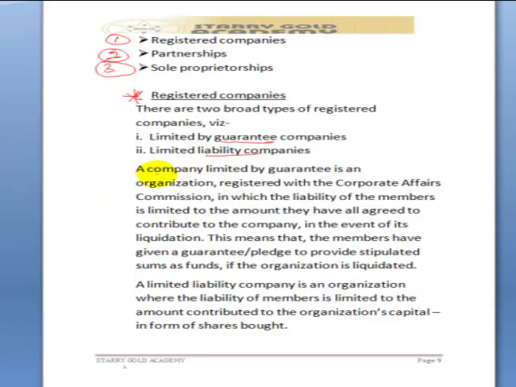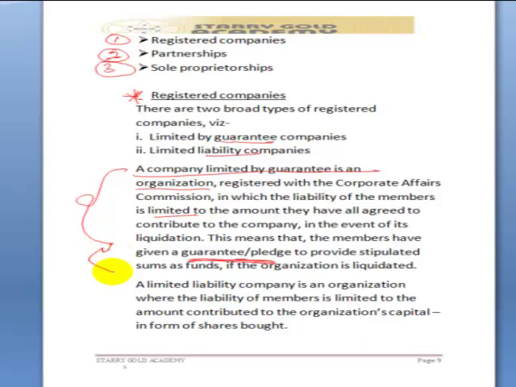A company limited by guarantee is an organization registered with the Corporate Affairs Commission in which the liability of the members is limited to the amount they have all agreed to contribute to the company in the event of its liquidation. This means that the members have given a guarantee or pledge to provide stipulated sums as funds if the organization is liquidated. Let's explain what we mean by a limited by guarantee company.